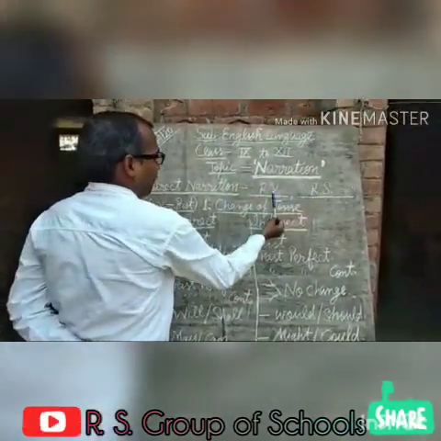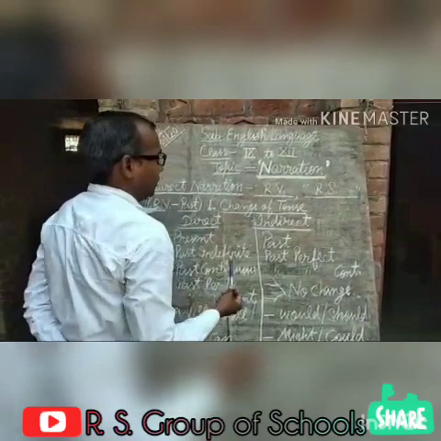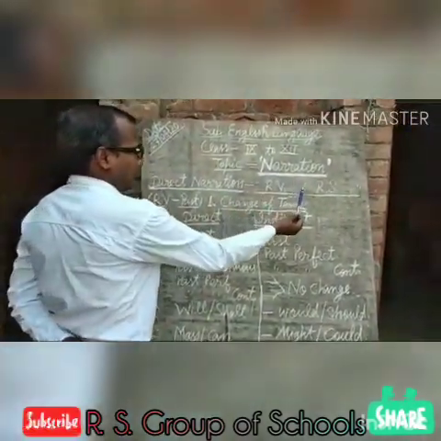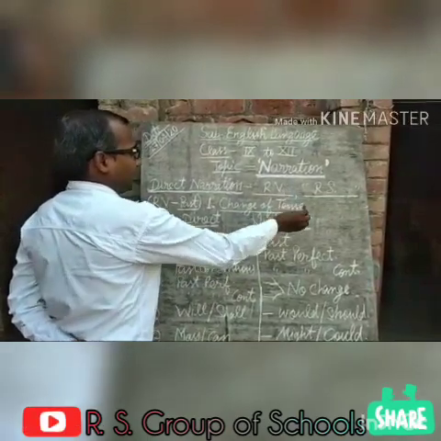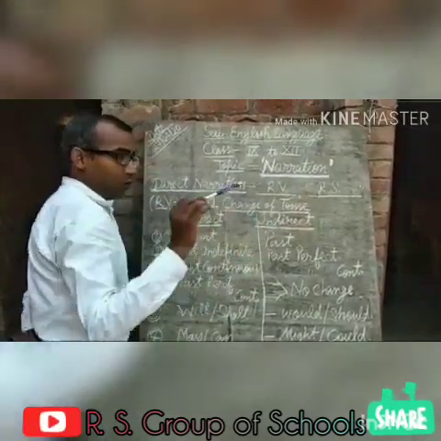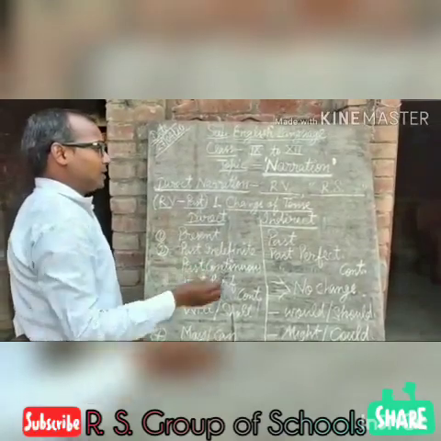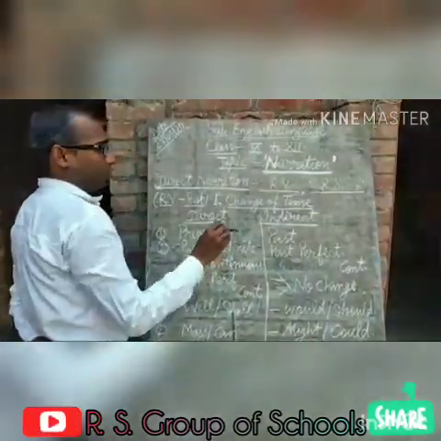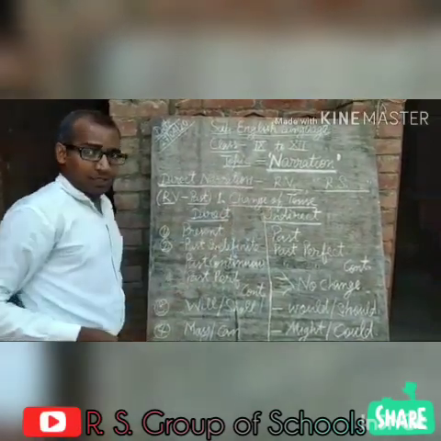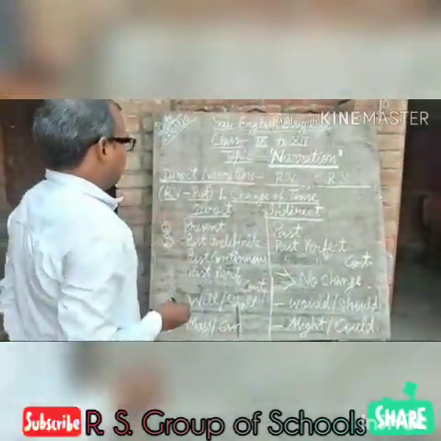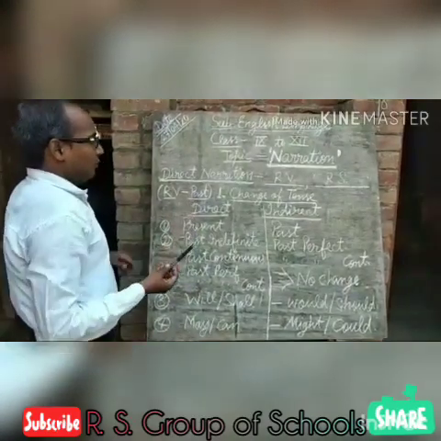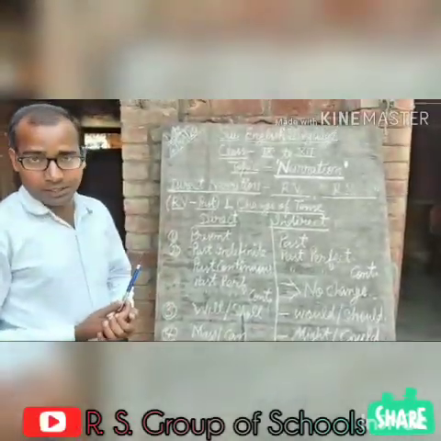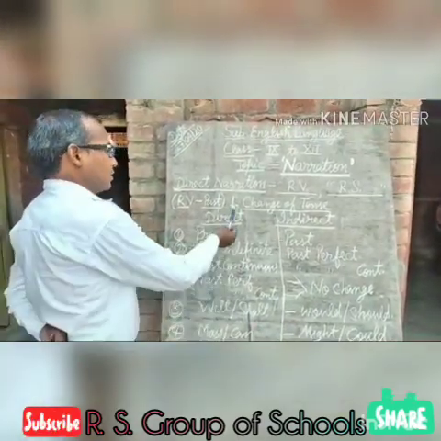The order of reporting verb and reported speech is not always in this way, but this is confirmed that reported speech is always within inverted commas. It may be in the beginning or at last of the sentence. So for changing from direct narration into indirect narration, there are certain rules. First rule is change of tense.